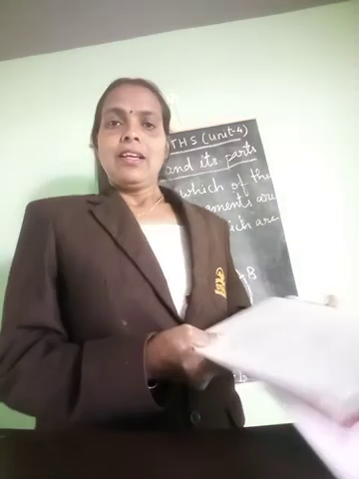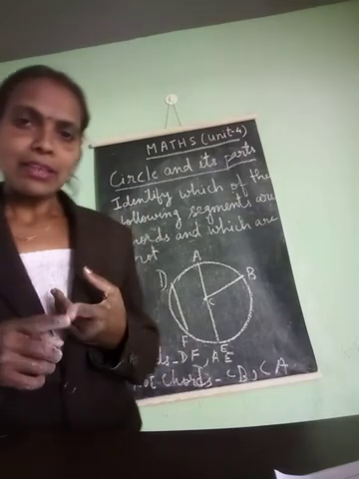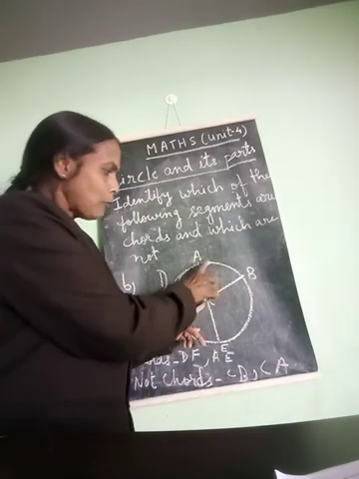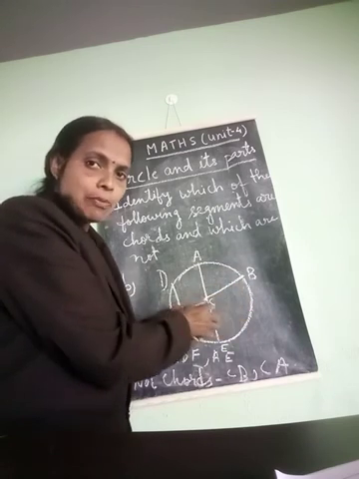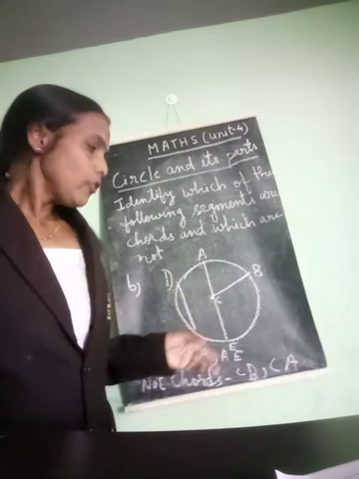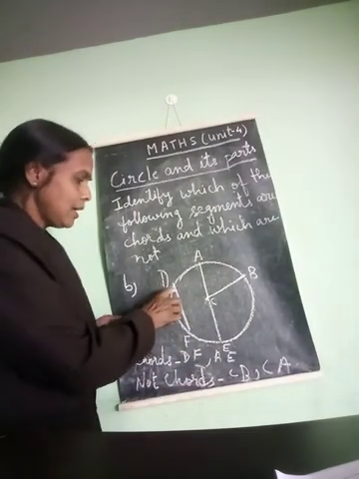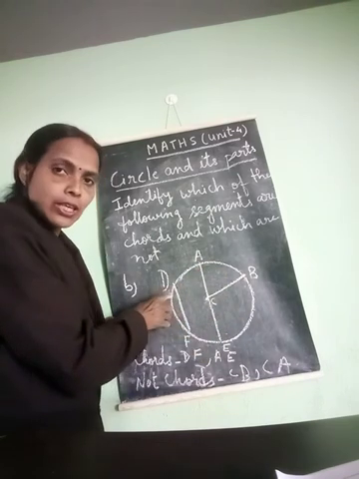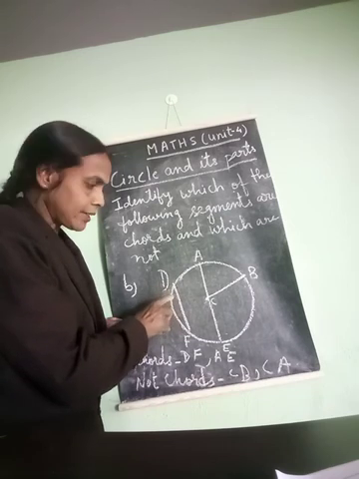So children, for today what have we learned? Circle. A circle is a plane round figure, and all the points on the circle are equidistant from the center. Then we have learned about circumference. What is circumference? It is the length of the circle. The total length of the circle is called the circumference.